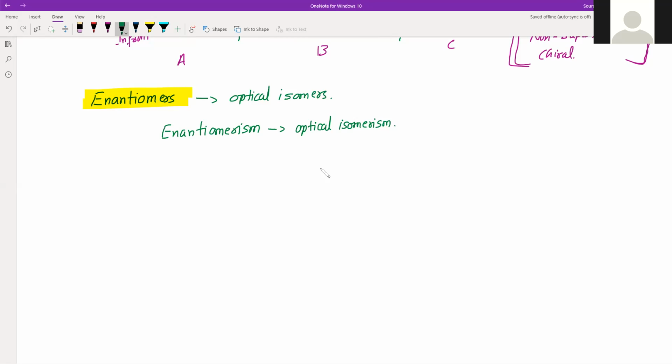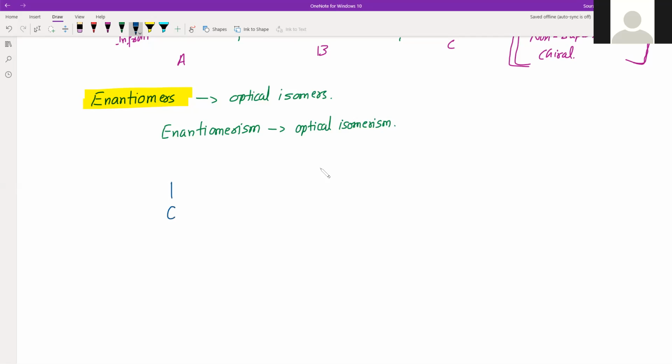To understand the phenomenon of enantiomers, say for example we have bromochloroiodomethane. That means methane, a single carbon.